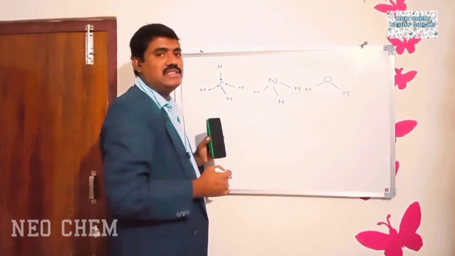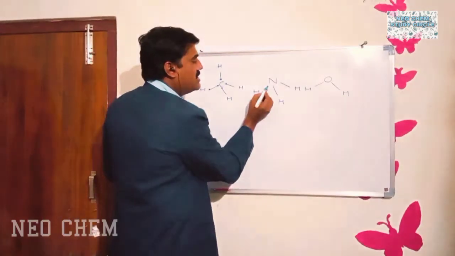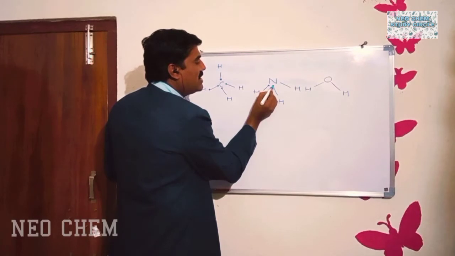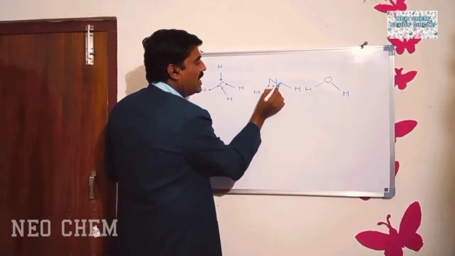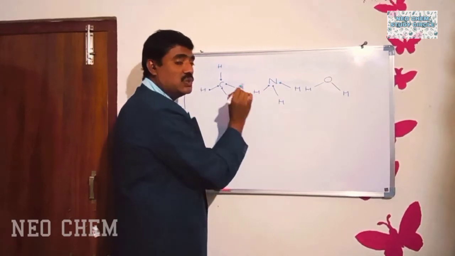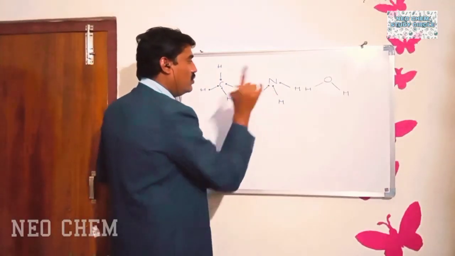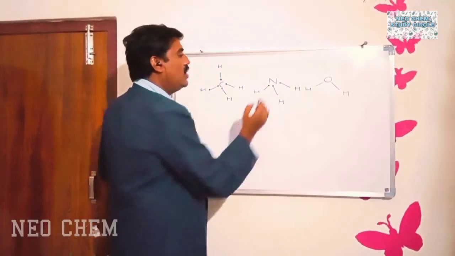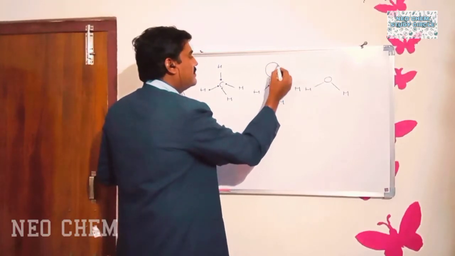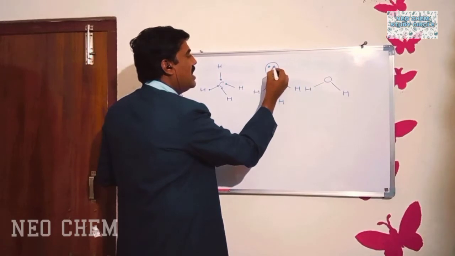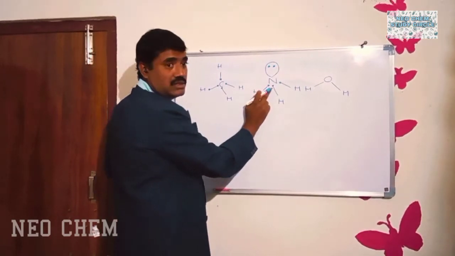Of these 5, how many are participating in the bonding? Only 3 electrons. So it should have how many more electrons? 2 more electrons. 2 electrons means 1 lone pair. That's why I am showing 1 lone pair of electrons on the nitrogen.